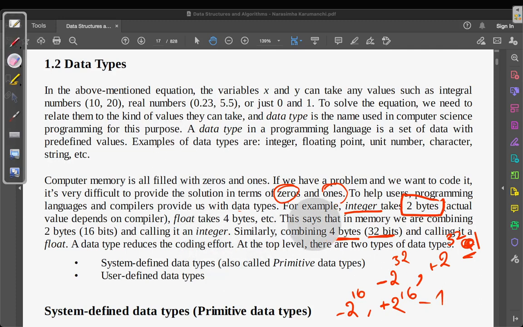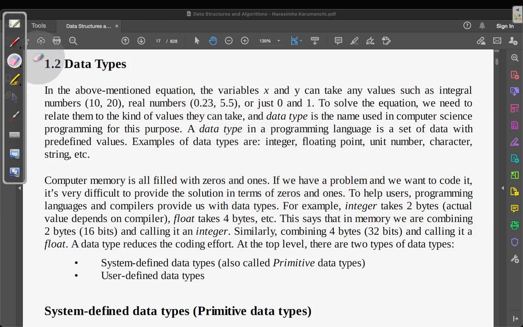Let's go ahead and classify data types. Data types are classified into two parts: primitive and user defined. Primitive is also very nicely named, system defined, very nicely named. You can understand the meaning from this as well. These kinds of data types are already defined by the language creator. And user defined data types are the data types we, as individual programmers, can define and use for our own.